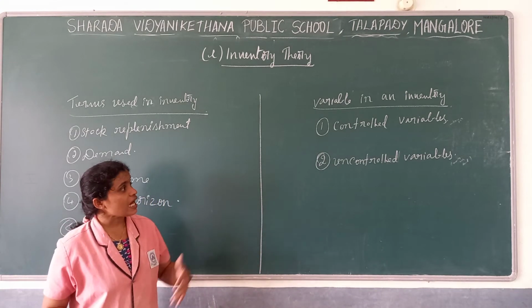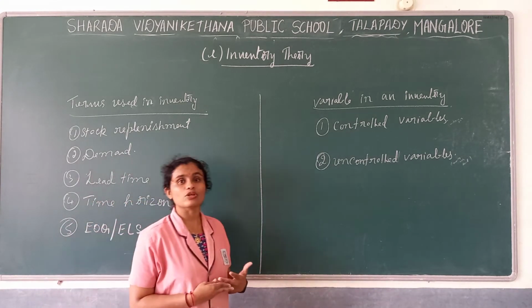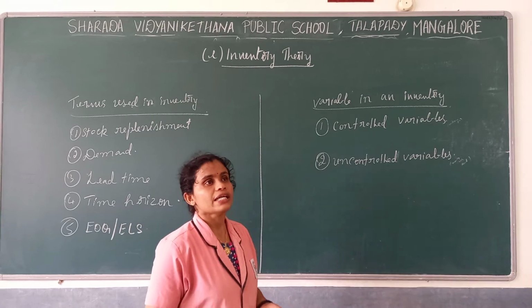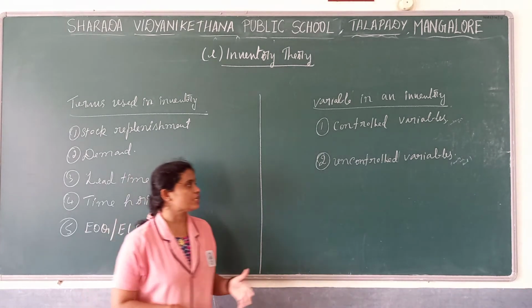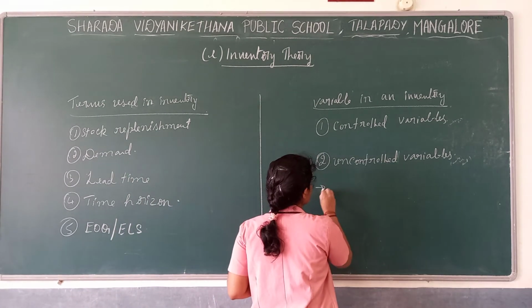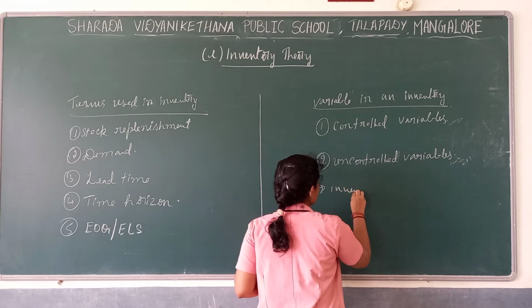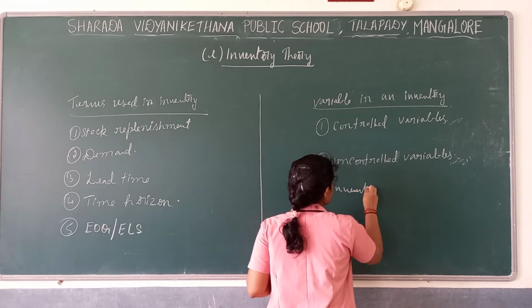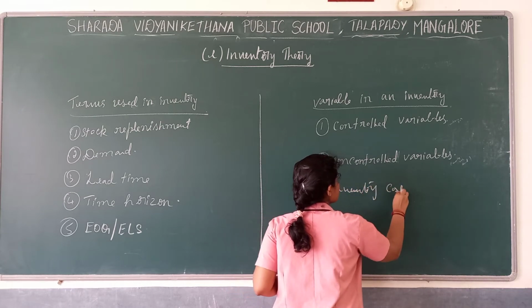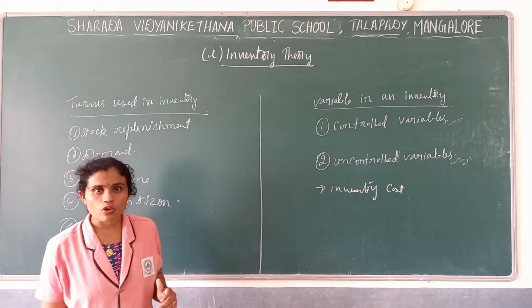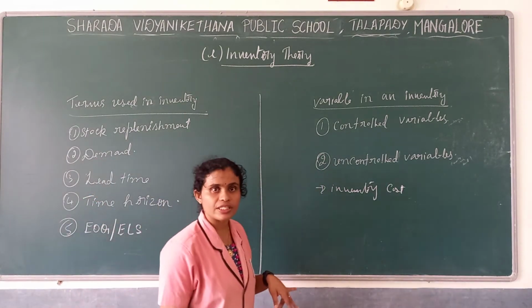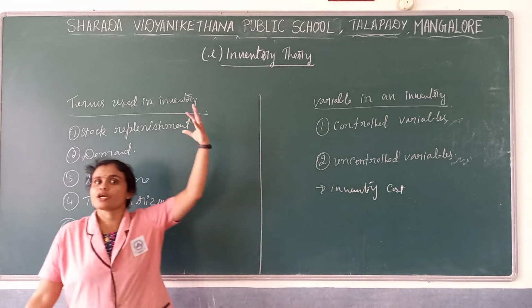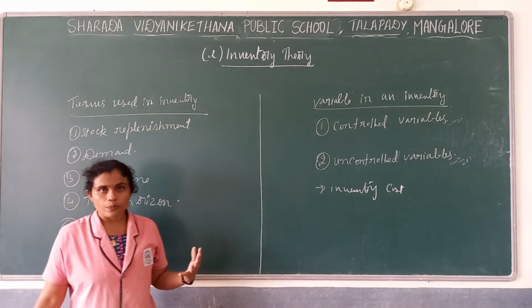Then uncontrolled variable means where they do not have any kind of control. For example, the inventory cost. We have seen four kinds of inventory cost, and we don't have any control over them. The maintenance cost sometimes may go up depending upon the situation.